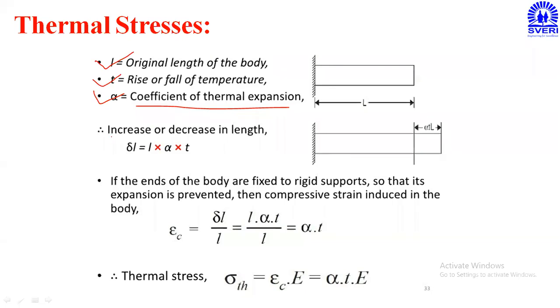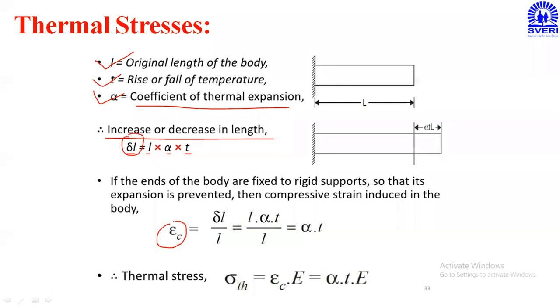Then if I have to calculate the increase or decrease in length, the change in length will be indicated by delta L. So delta L is equal to L into alpha into T. Delta L is equal to L into alpha into T. So this is the deformation.